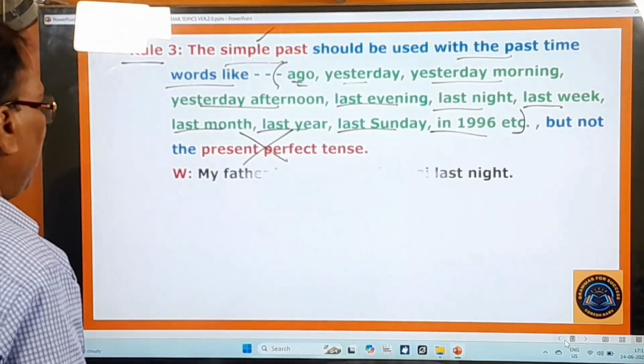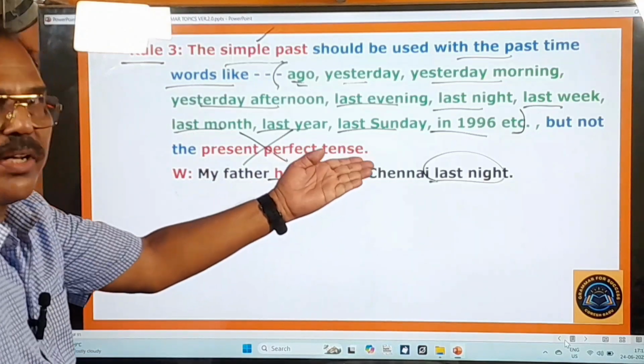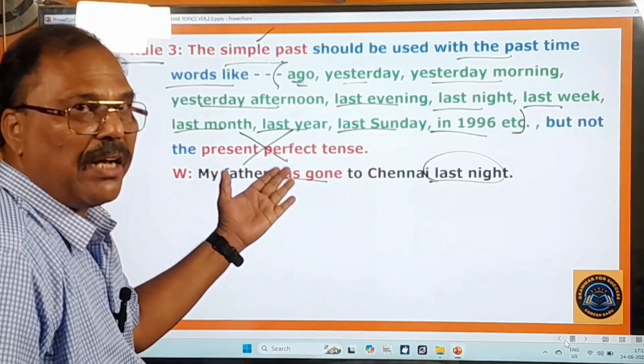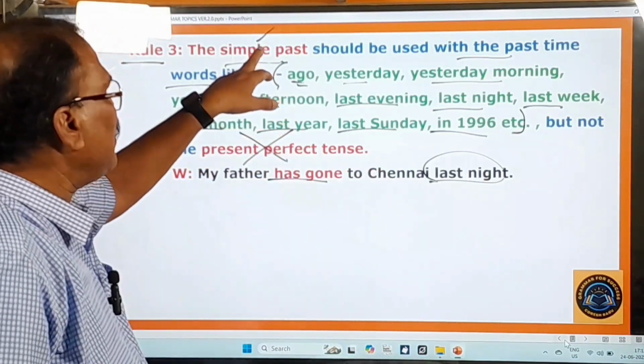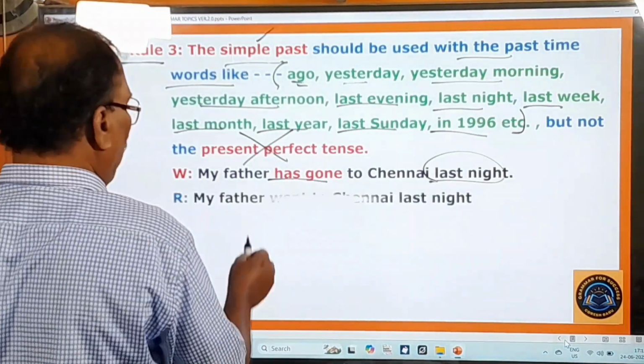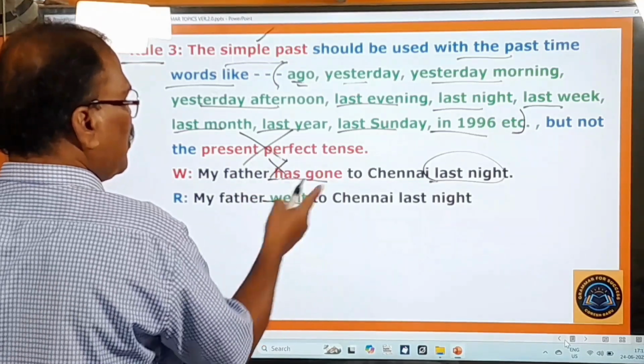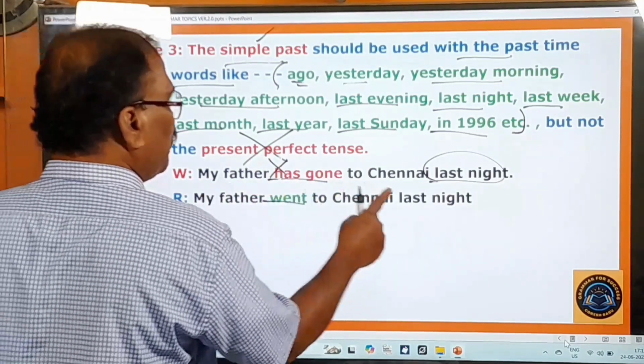And here you pay attention very quickly. My father has gone to Chennai last night. So the action happened last night. So this is a past action, and therefore this past action must be indicated in the simple past. So here you say, okay, my father went. The present perfect form is gone, the past tense is went, and therefore my father went to Chennai last night.